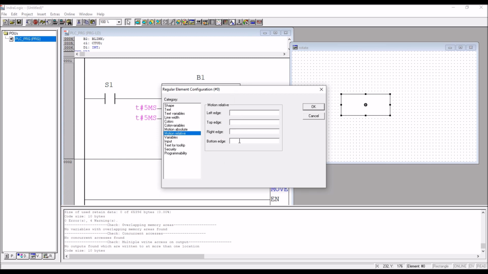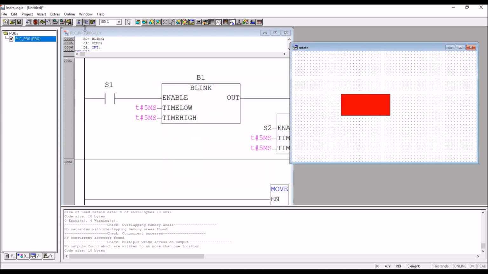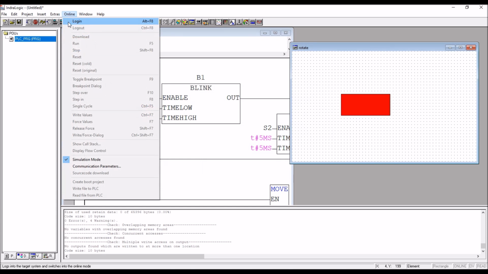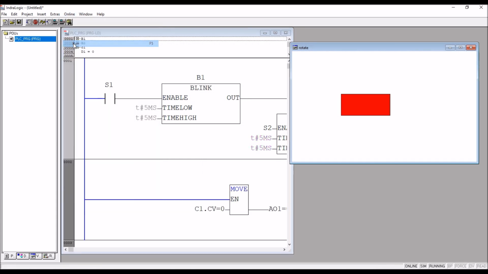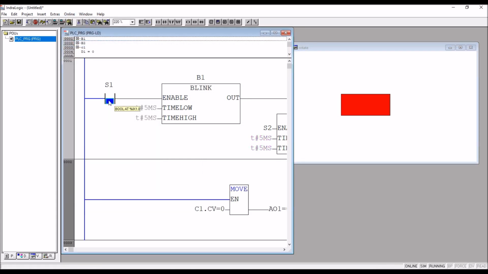Okay, so if you want to move right, then take right edge, AO1, oh sorry, this is expanding, this expansion.